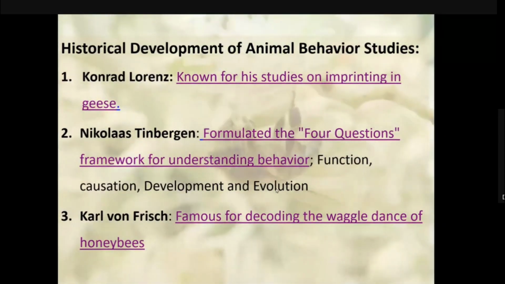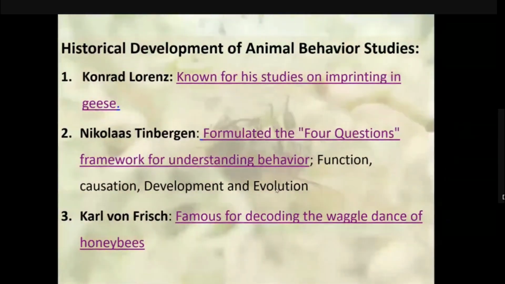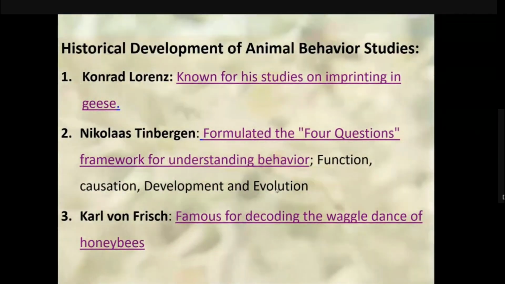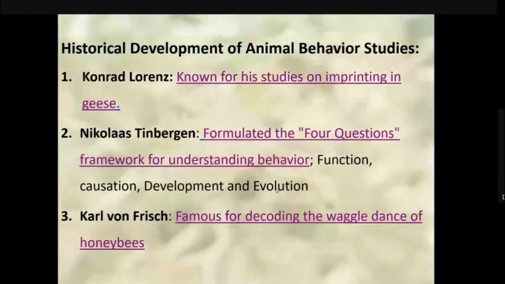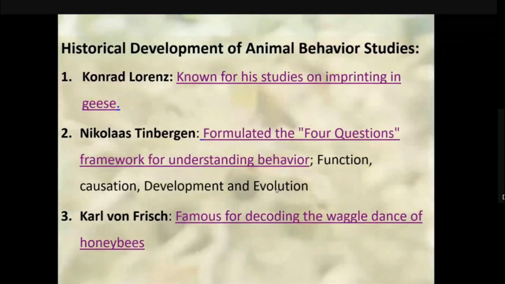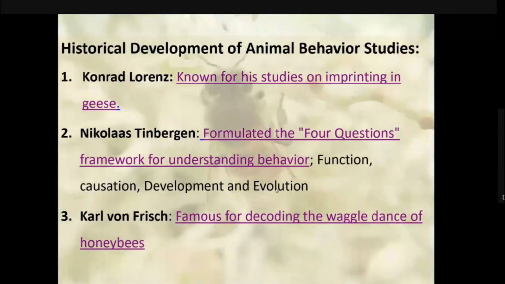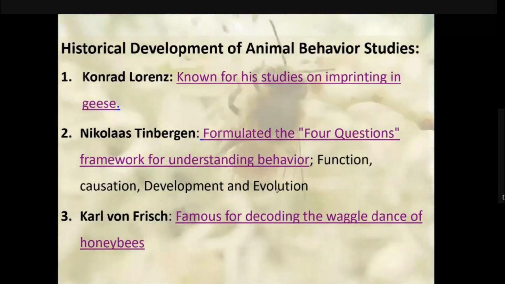Causation examines mechanisms of behavior such as hormonal and neural mechanisms and environmental triggers. For instance, the role of daylight in stimulating bird migration. So the mechanism of the behavior is also important.